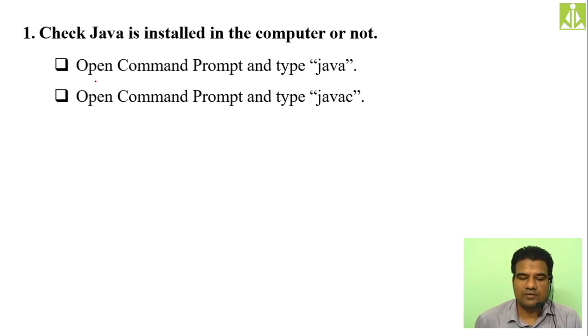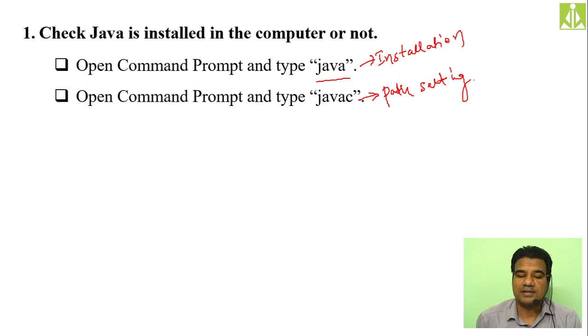To do that, we have 2 commands. One is the java command. It will show the installation, whether Java is installed or not in our computer. And the other one is javac. It will show the path setting. Remember this one, this is very, very important. So java will show the installation status, and javac will show the path setting status.